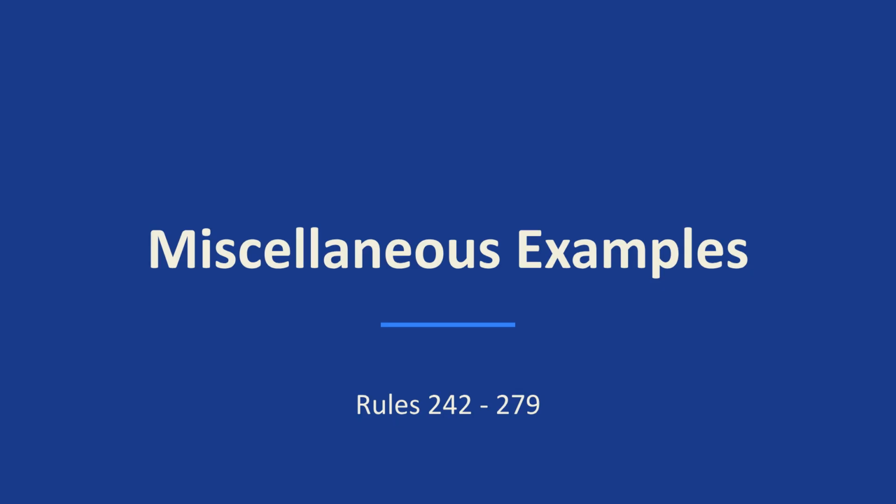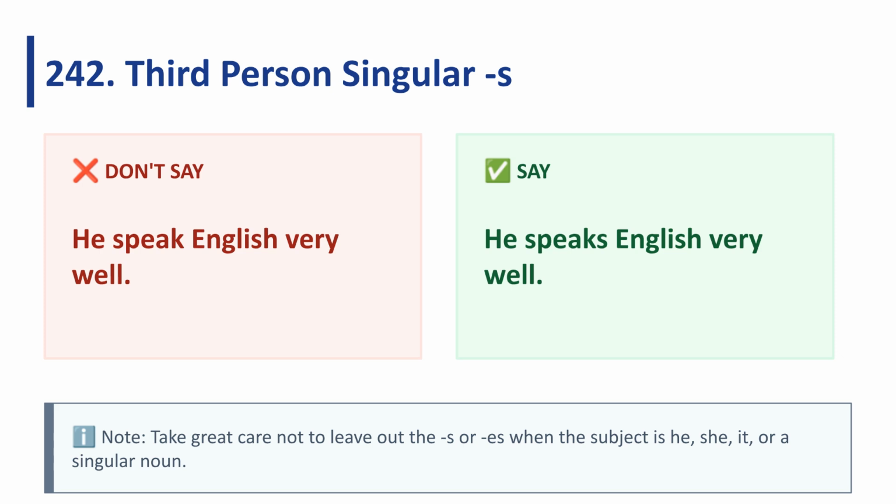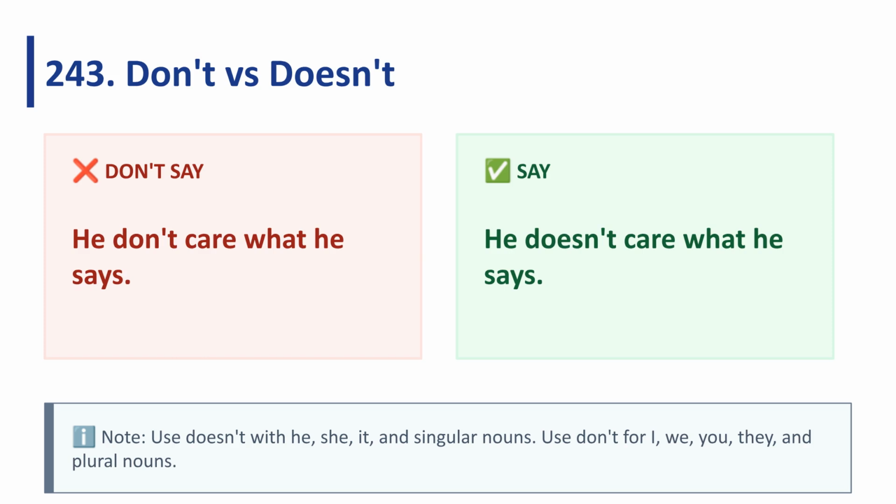Now we move on to miscellaneous examples covering rules 242 through 279. Be careful not to omit the s or es for the third person singular subject. For example, he speaks English very well. Remember to use doesn't with he, she, it, and singular nouns. Say he doesn't care what he says.